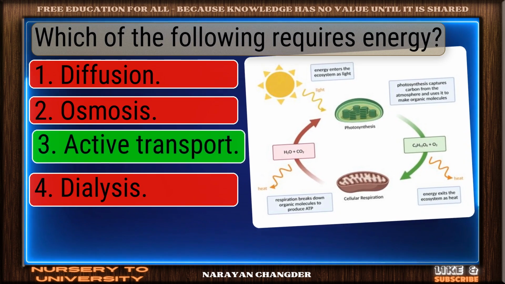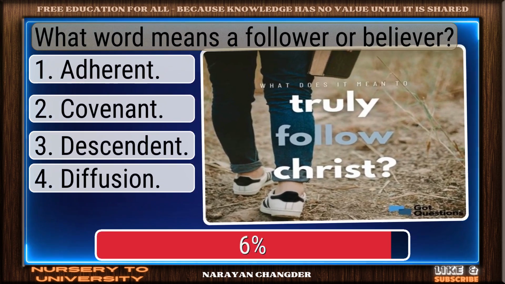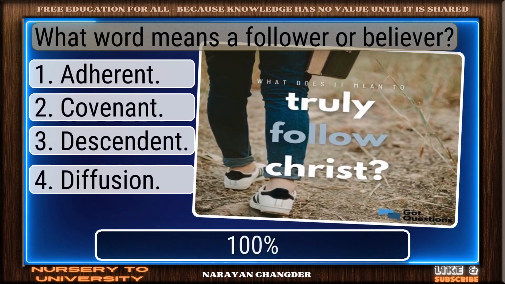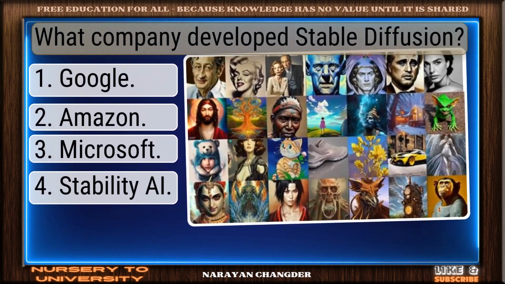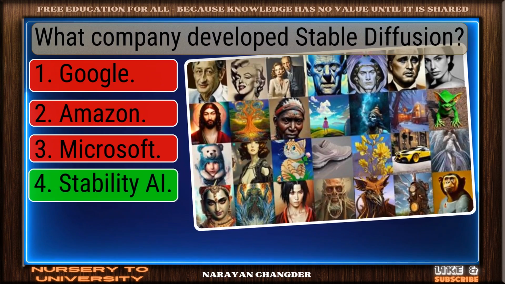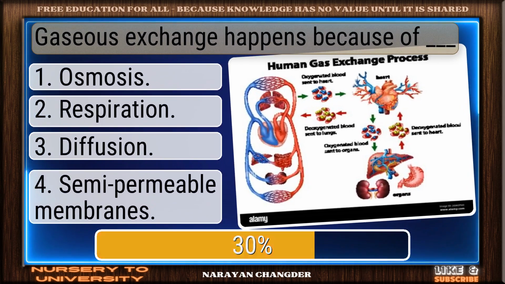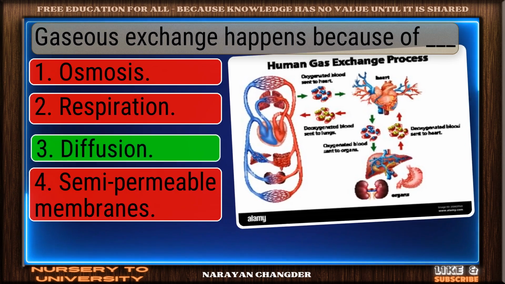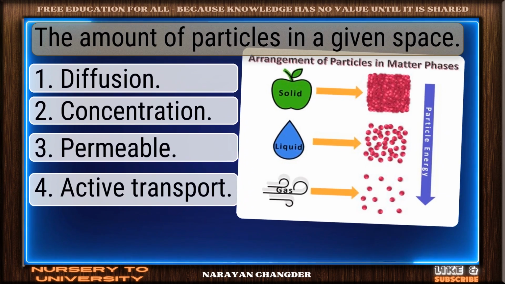On track, active transport. What word means a follower or believer? Logical choice, adherent. What company developed Stable Diffusion? Stability AI, great work. Gaseous exchange happens because of dash. Outstanding effort, diffusion.